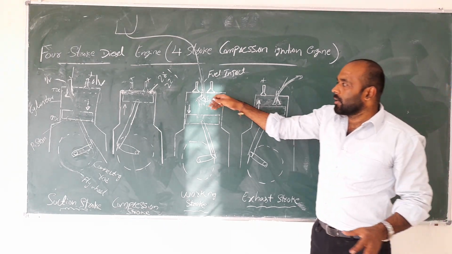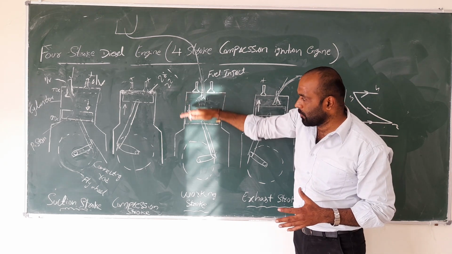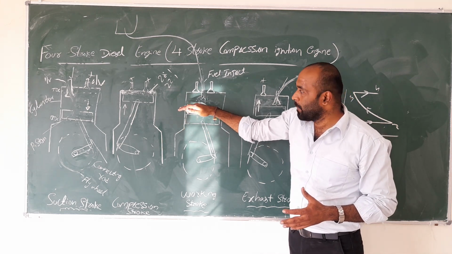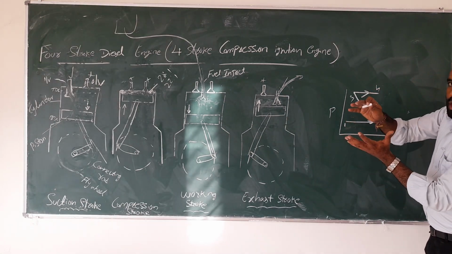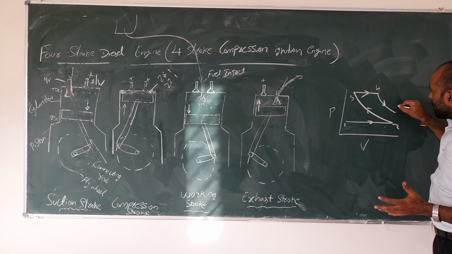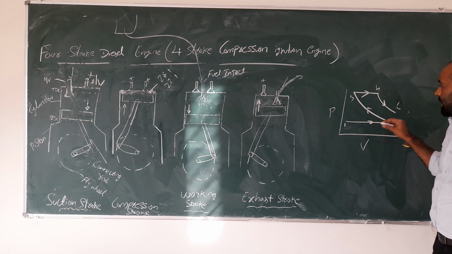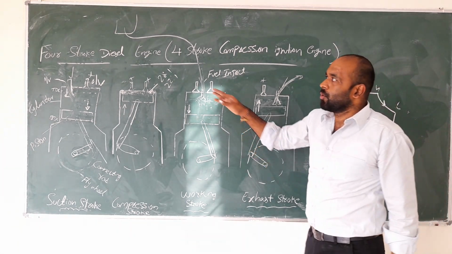After that, combustion will take place, so the piston moves from top to bottom. The volume is increased, but the pressure is reduced. Then that cycle is repeated. The same thing happens again. So that is the 4-stroke diesel engine.